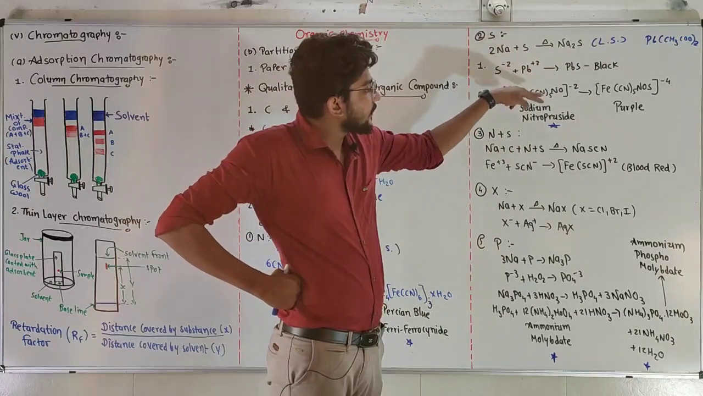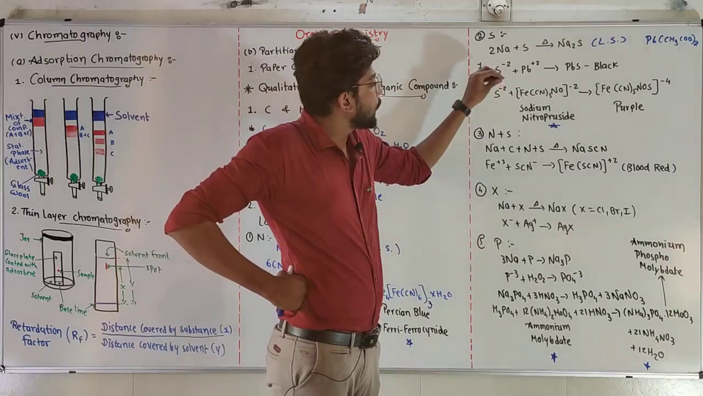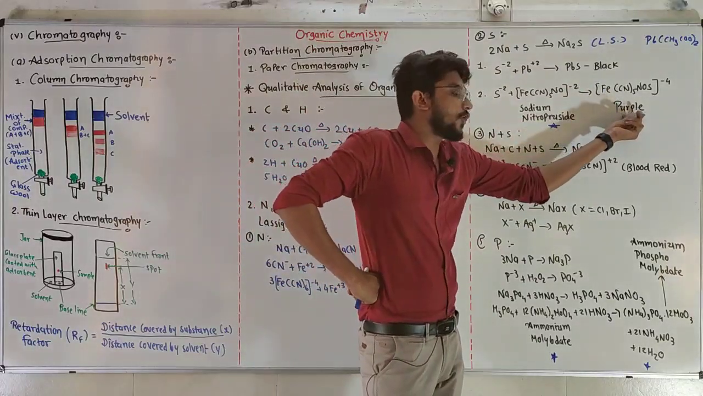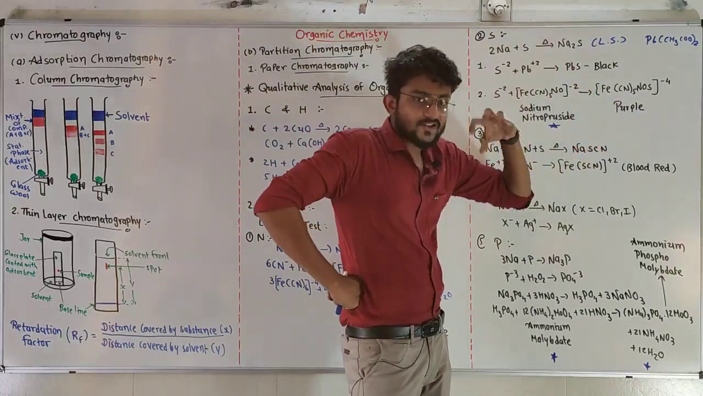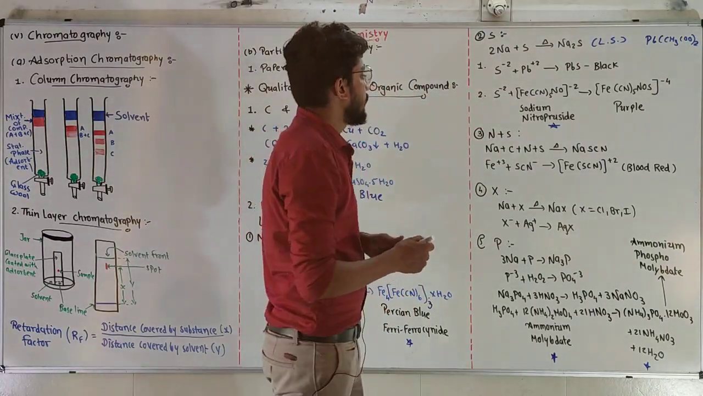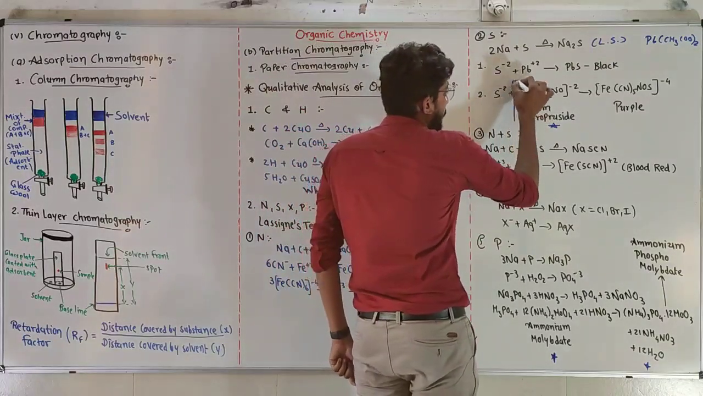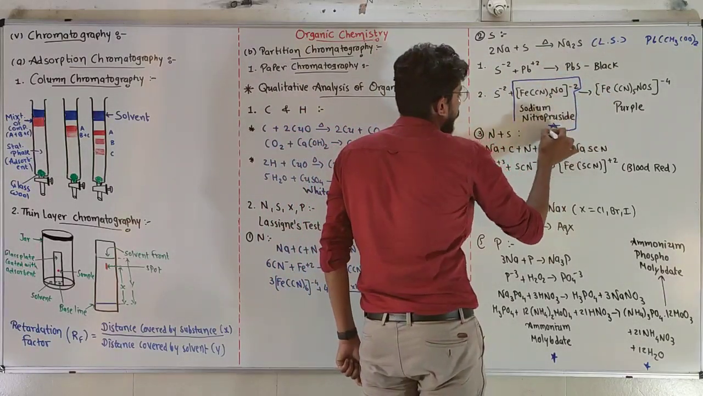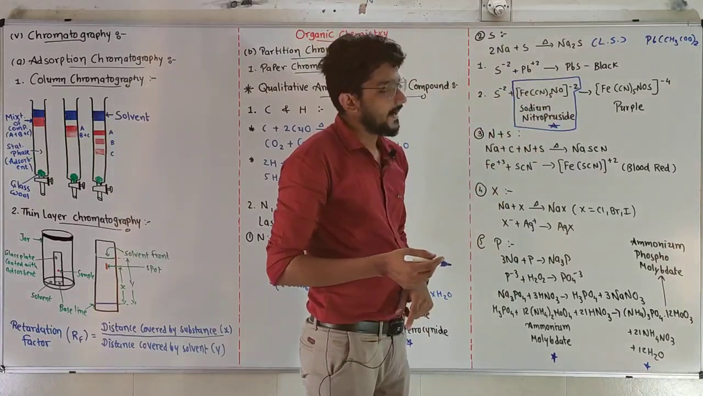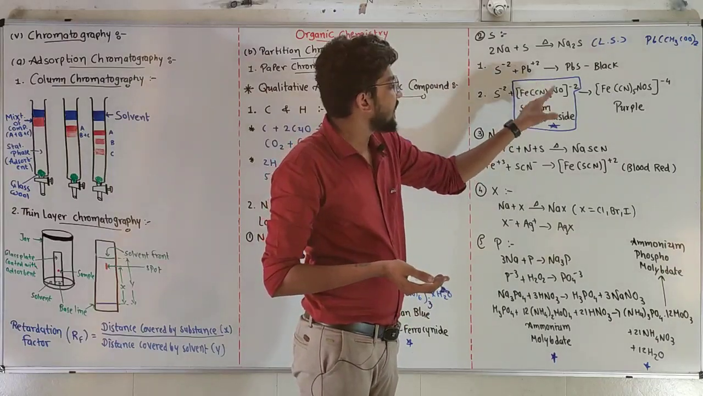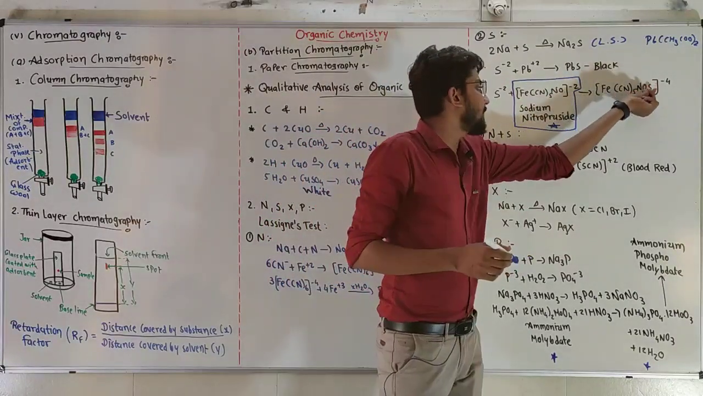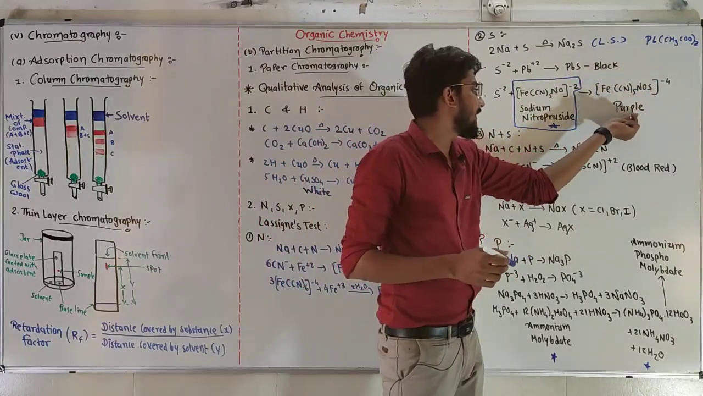I have another test for that. I am going to add sodium nitroprusside into my Lassaigne solution, and if purple color is obtained, it means my solution contains sulfur. We have to remember the molecular formula for sodium nitroprusside, Na2[Fe(CN)5NO], and because of sulfur, NOS will be in the product. That's why it has purple color.